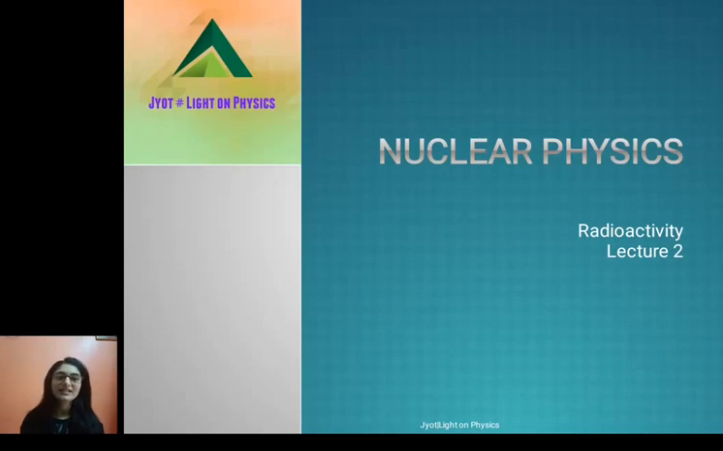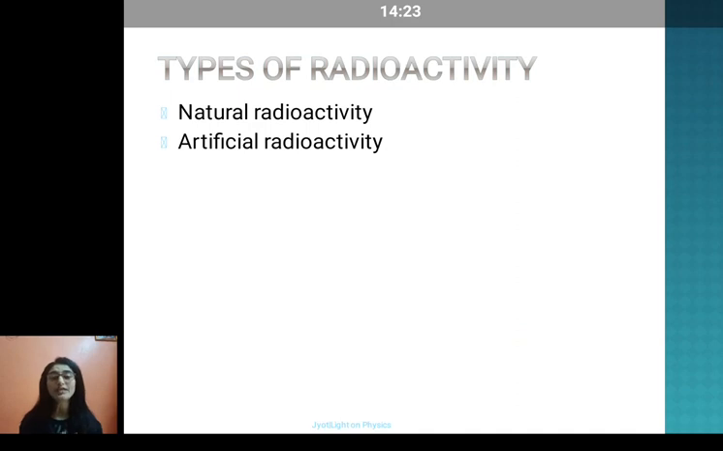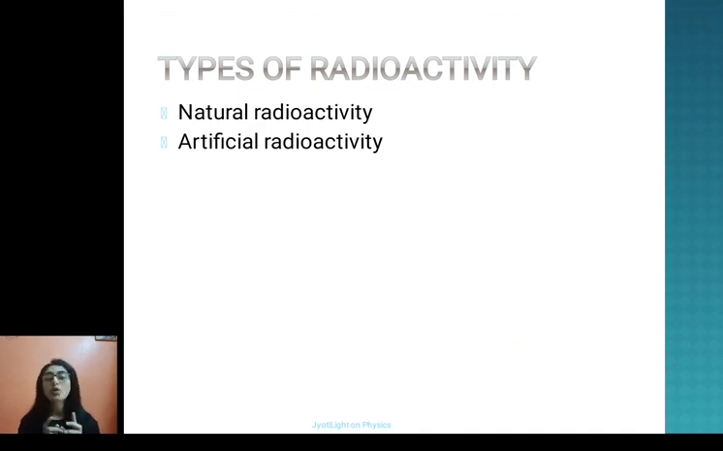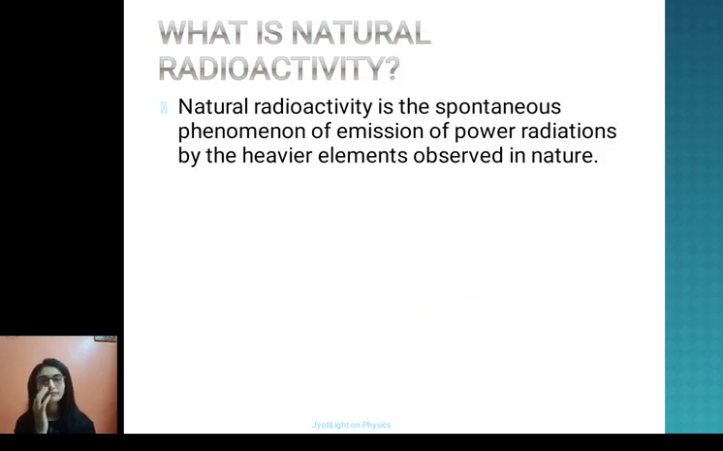Hello, everybody. This is lecture 2 on radioactivity. So, we have two types of radioactivity. One is natural radioactivity, the second one is artificial radioactivity. So, what is natural radioactivity?